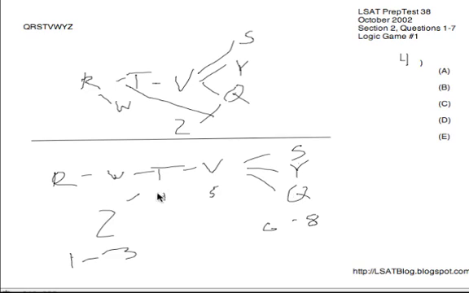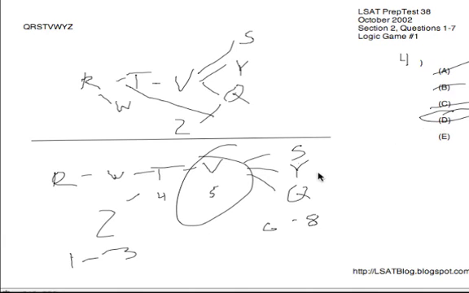So what must be true? R on 1. R could be on 1, but it could also be on even 2, so A is gone. Could we have Z on 2? Again, not specified. Z could be on 2, on 1, or on 3. It's open-ended. W on 3. Again, W could be on 2 or 3 as long as we keep the R before W ordering. V on 5 is fixed. That's our answer. Of course, it's the must.